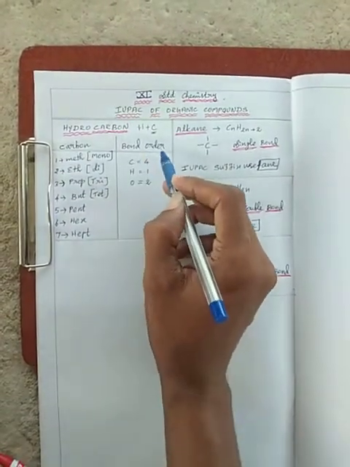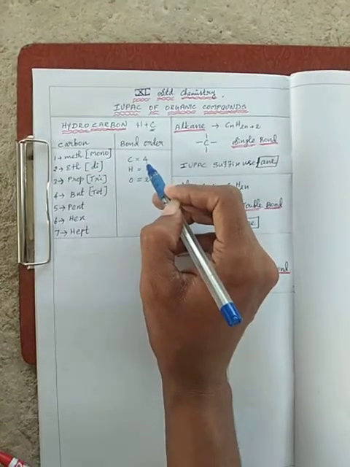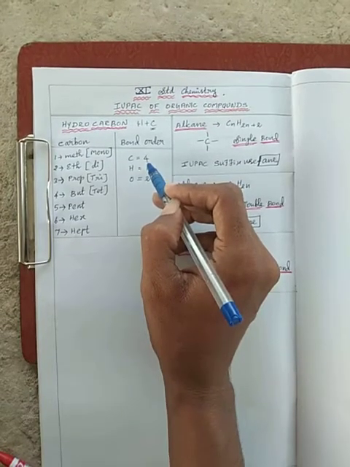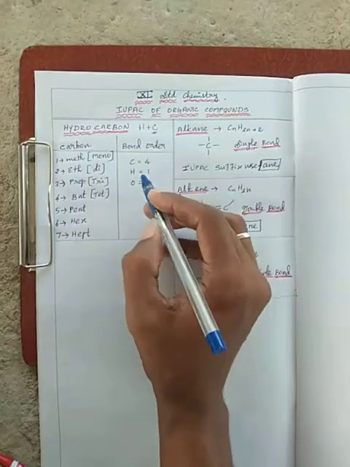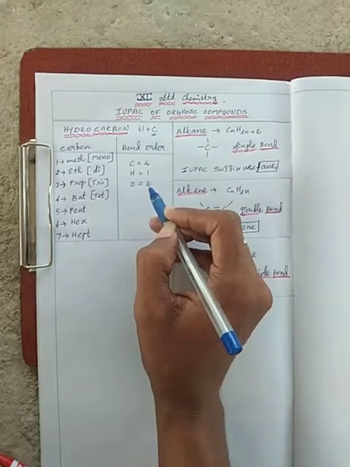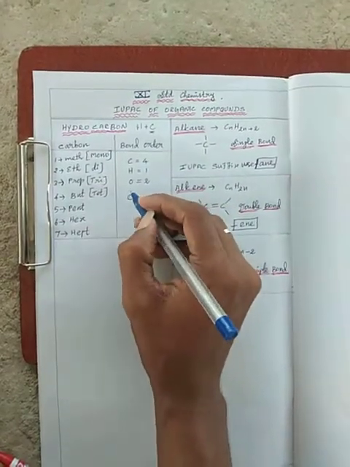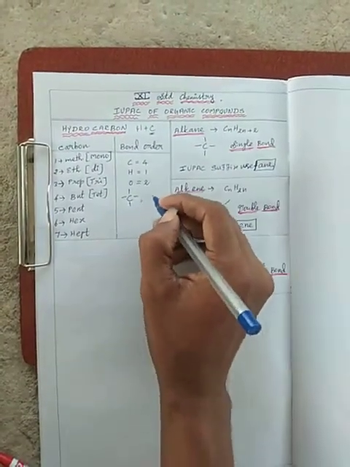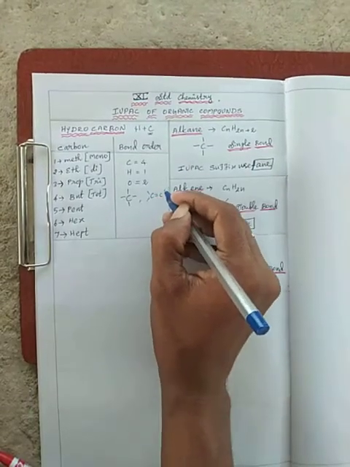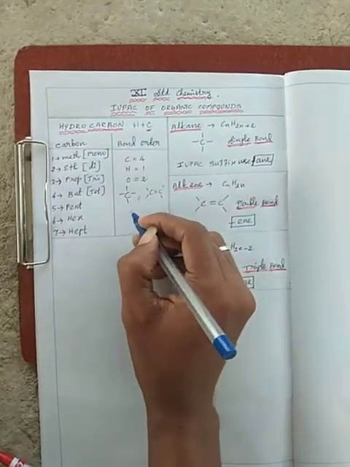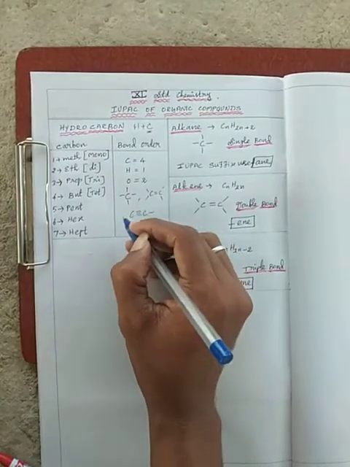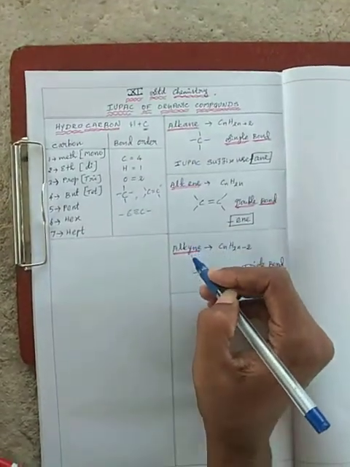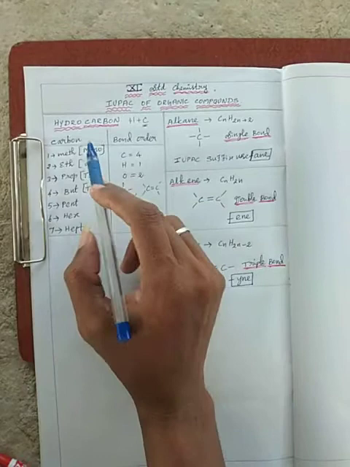Next, we consider bond order. Carbon has bond order 4, as a covalent bond. In the 10th standard you discussed that carbon has bond order 4, hydrogen bond order 1, and oxygen bond order 2. Based on carbon bond order, IUPAC has 3 classes: a carbon to carbon single bond is an alkane, a carbon to carbon double bond is an alkene, and a carbon to carbon triple bond is an alkyne. Hydrocarbons follow these three concepts.